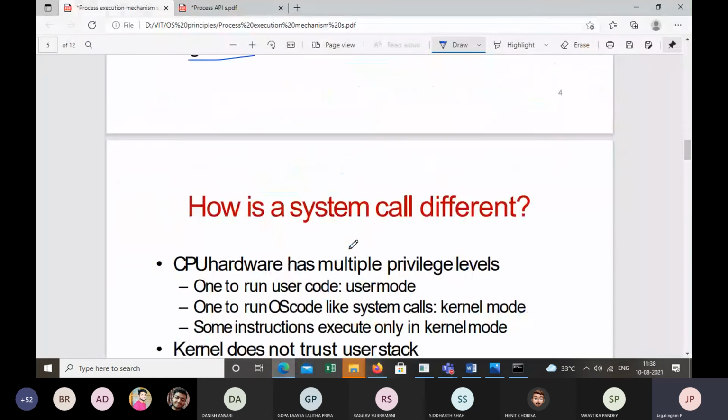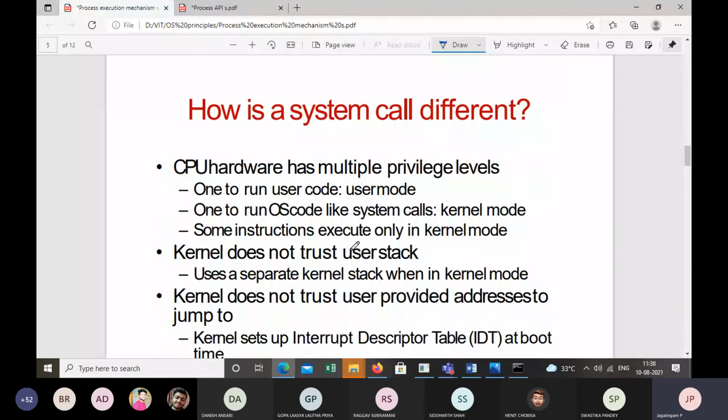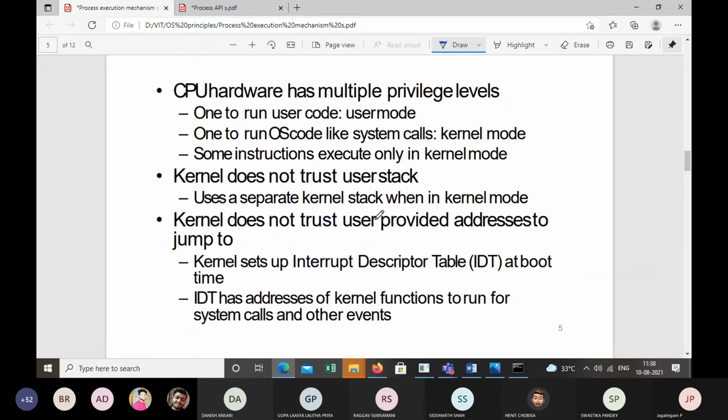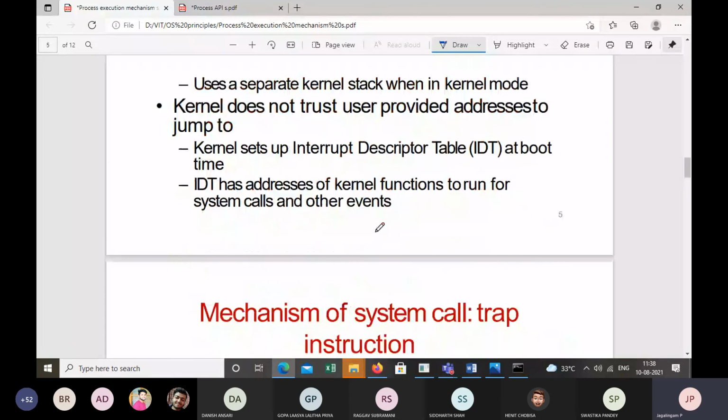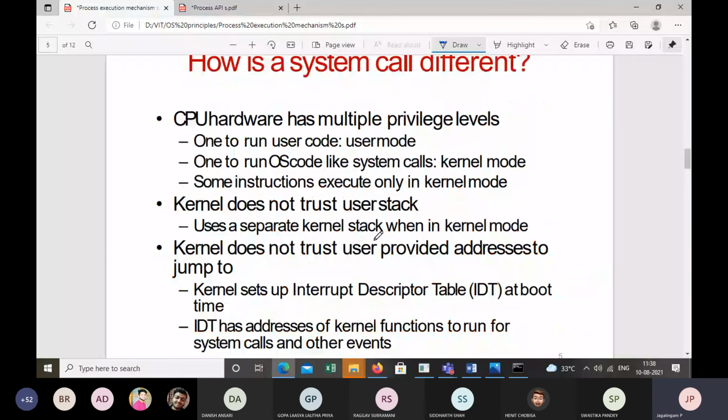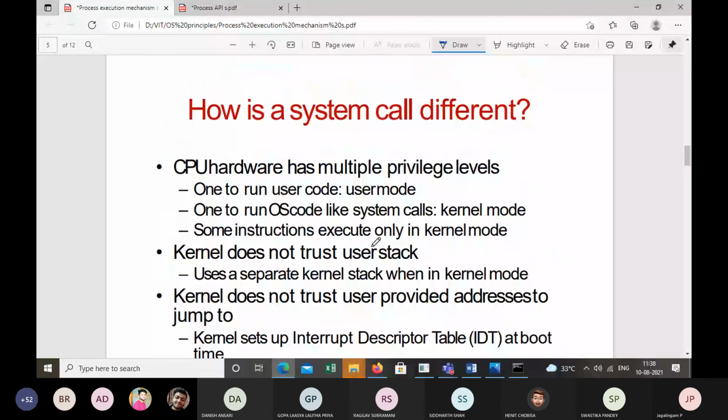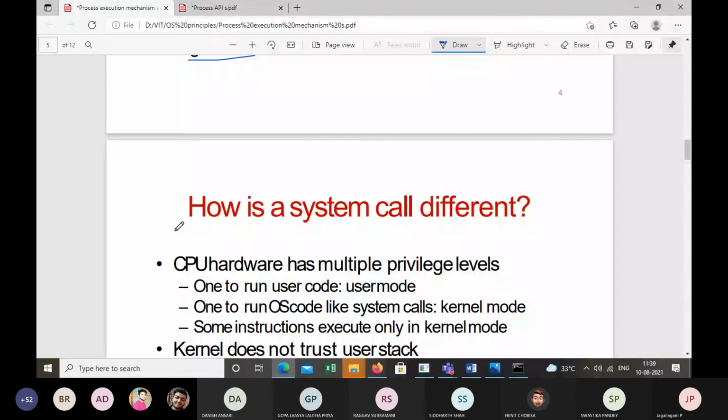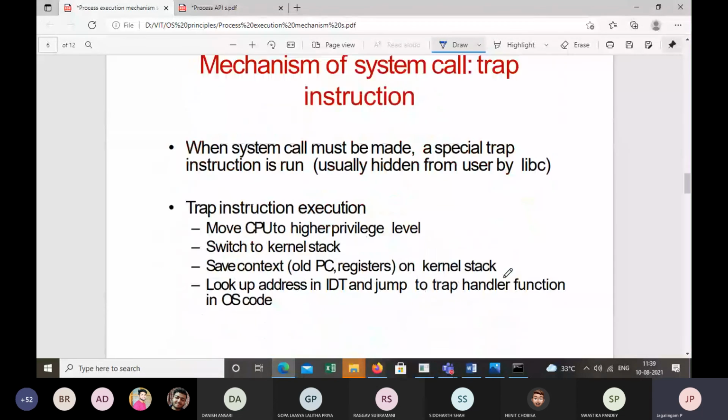Fine. Good. Now, how is a system call different from a function call? This is very important. Okay, so we'll discuss this in the next class.